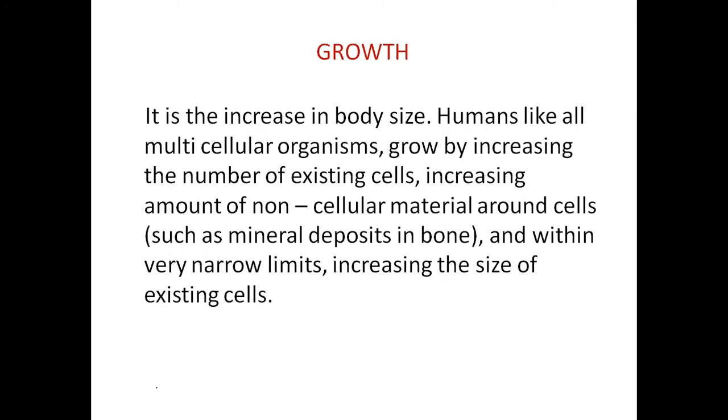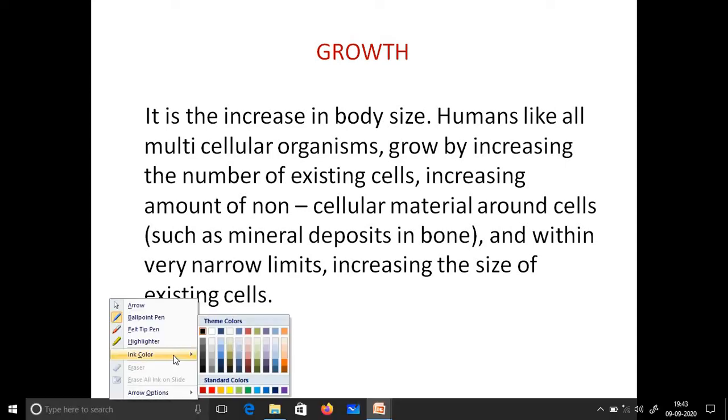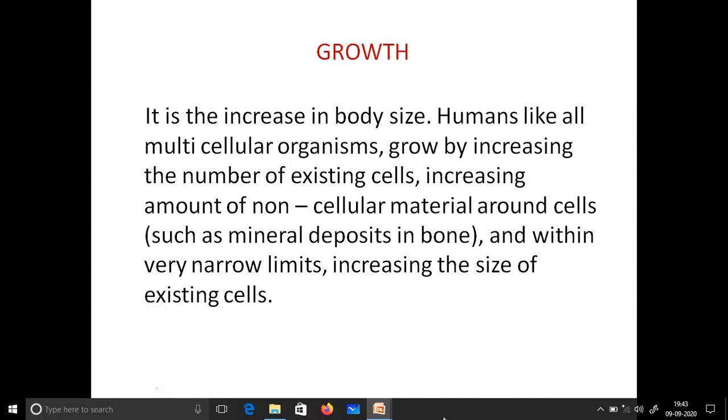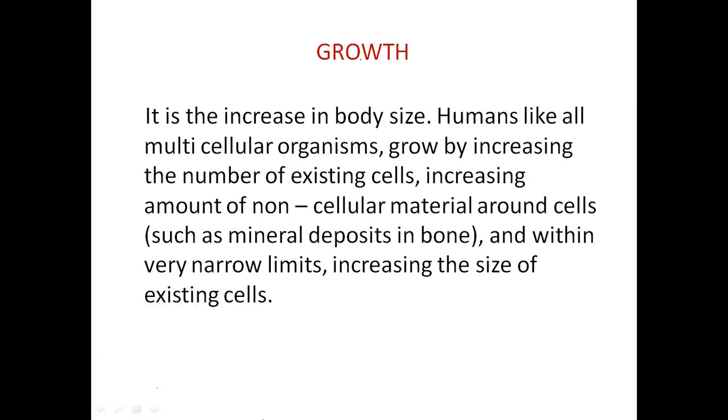Next slide I have discussed here. One moment. I'm changing the color. Okay. Yeah. Growth. Now what is growth? When a cell divides, it increases in number. It increases in number means mass and volume of the cell increase, and thus growth occurs.